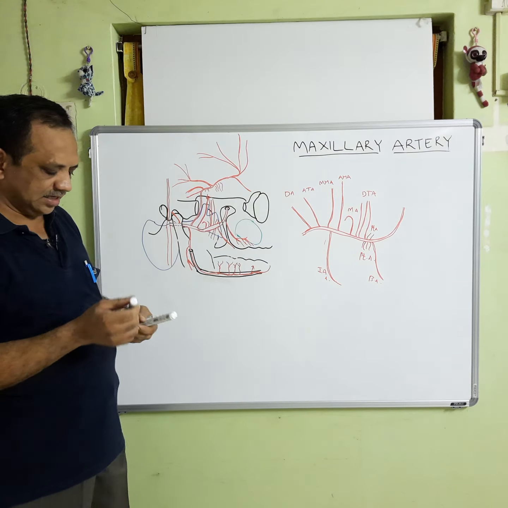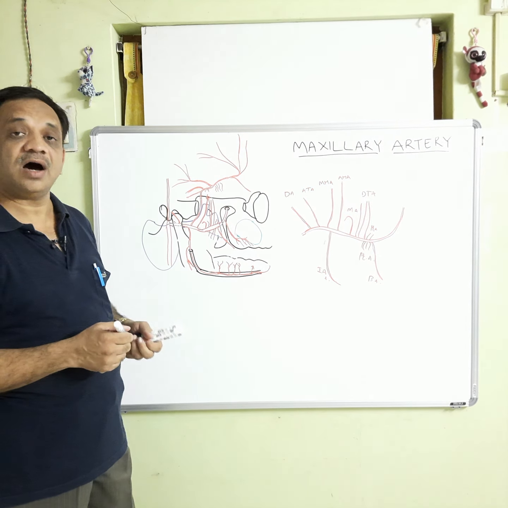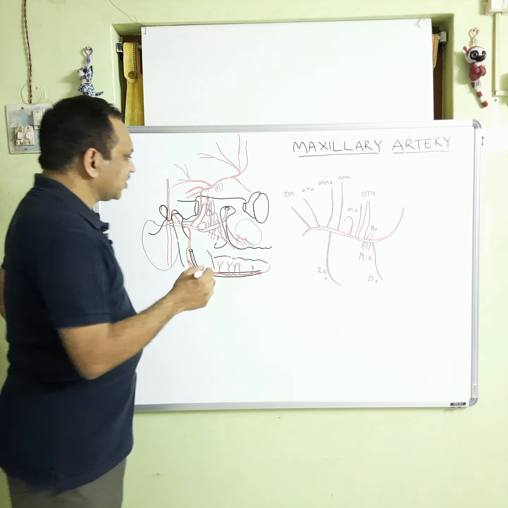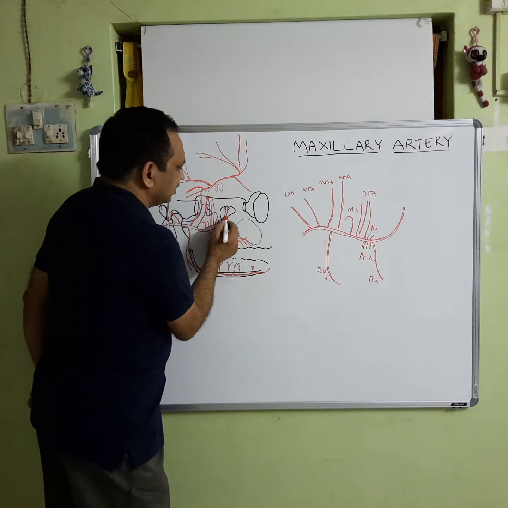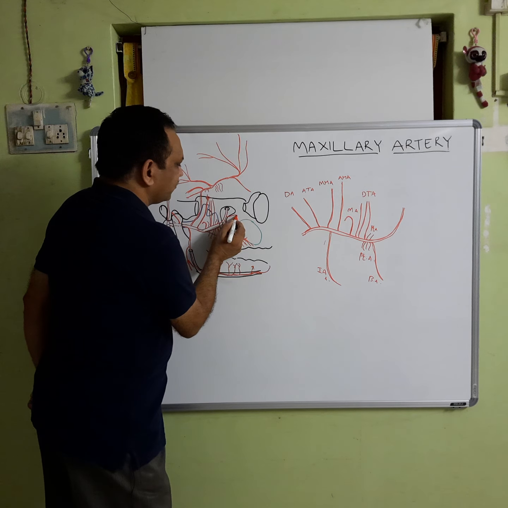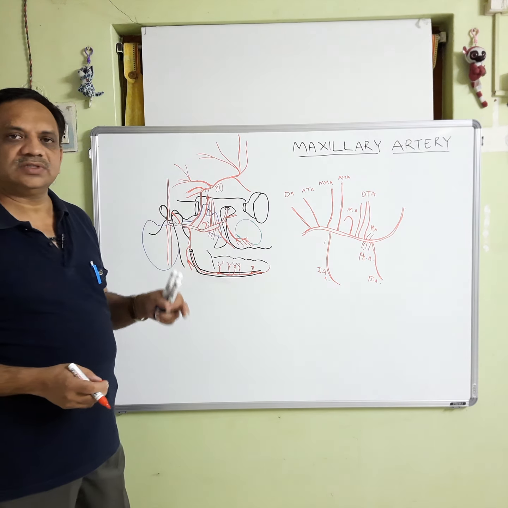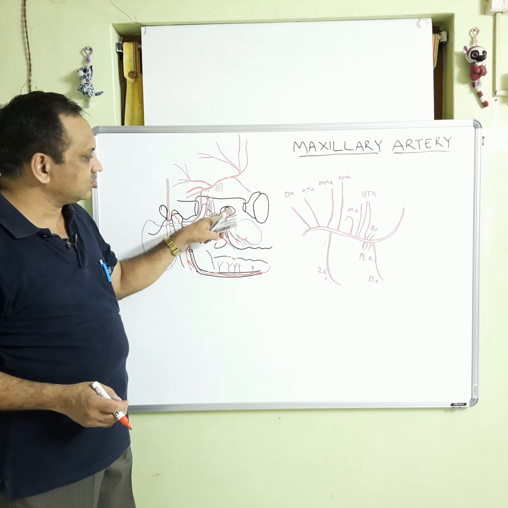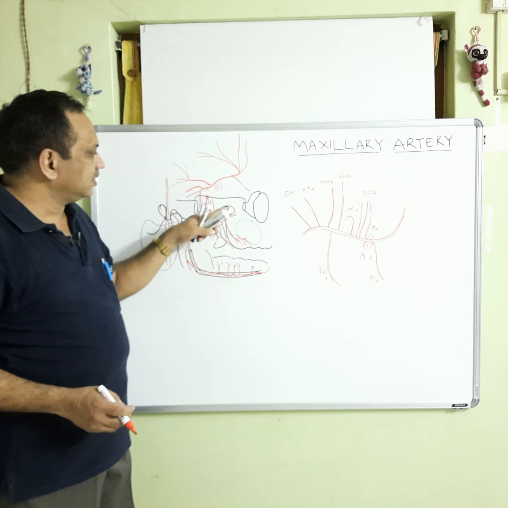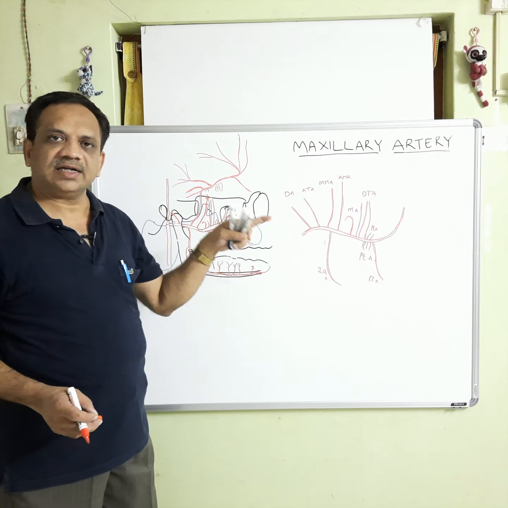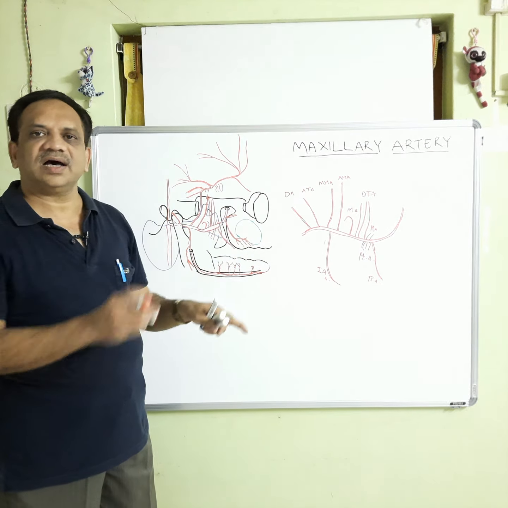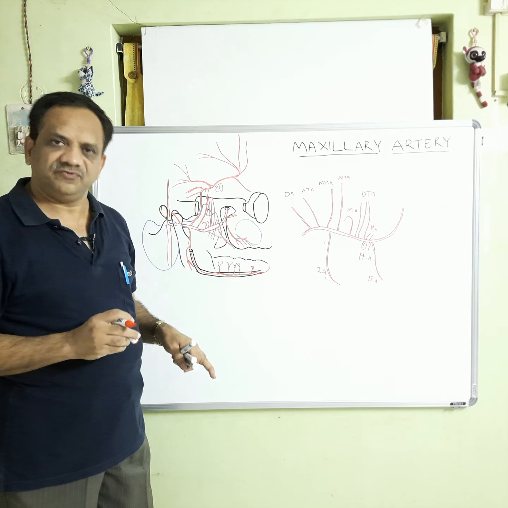Then the second branch is the infraorbital artery. The infraorbital artery originates here, then runs forward. Here we have to say one point, this pterygopalatine fossa anteriorly is in connection with the orbit through the inferior orbital fissure.